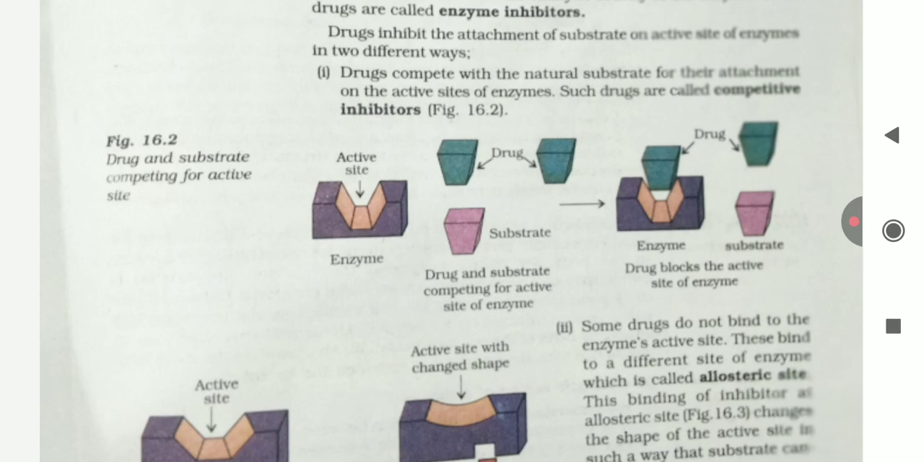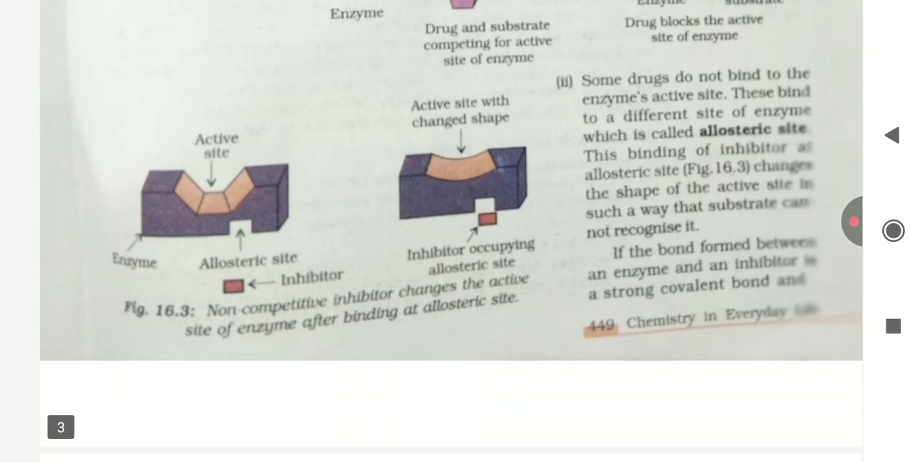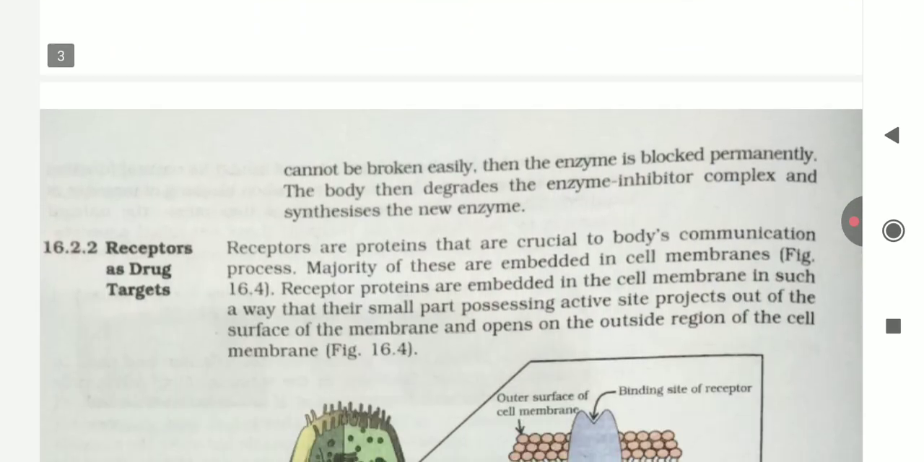Second, some drugs do not bind to the enzyme active site. These bind to a different site of the enzyme which is called the allosteric site. This binding of the inhibitor at the allosteric site changes the shape of the active site in such a way that the substrate cannot recognize it. If the bond between an enzyme and an inhibitor is a strong covalent bond, it cannot be broken easily, then the enzyme is blocked permanently. The body then degrades the enzyme-inhibitor complex and synthesizes the new enzyme.